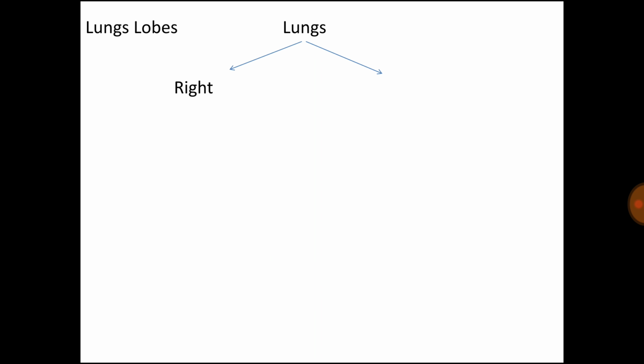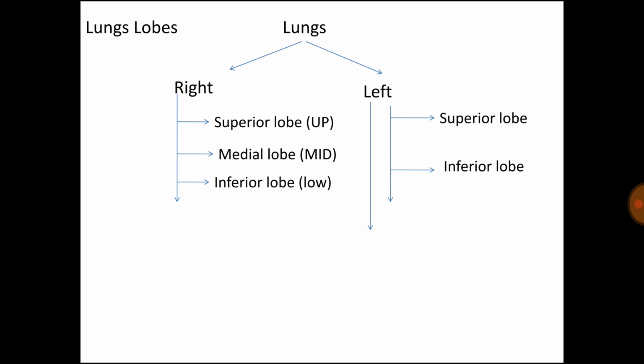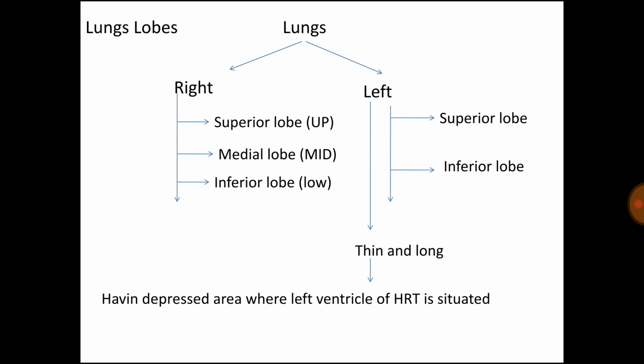The lung lobes are of two types, right and left. The right lung consists of the upper part, the superior lobe, the middle part, the medial lobe, and the lower part, the inferior lobe. The left lung has only a superior lobe and an inferior lobe. The left lung is thin and long, and has a depressed area where the left ventricle of the heart is situated, which is known as the cardiac notch.